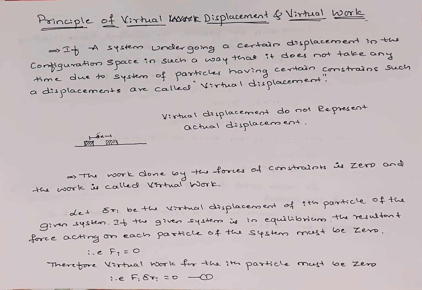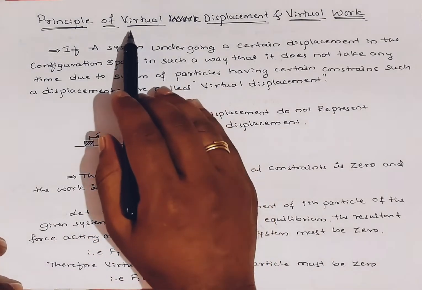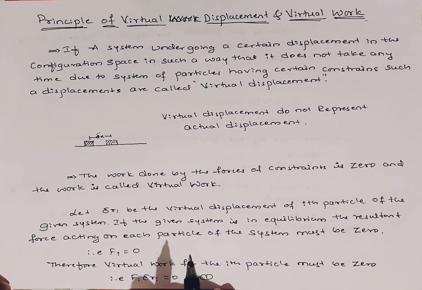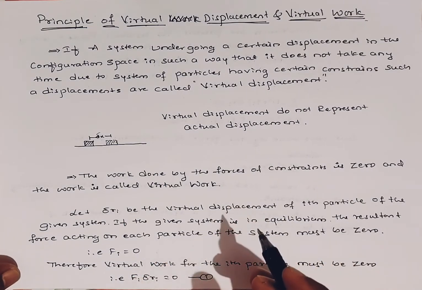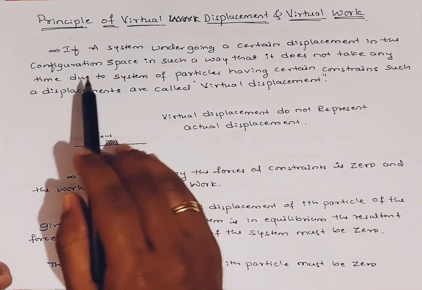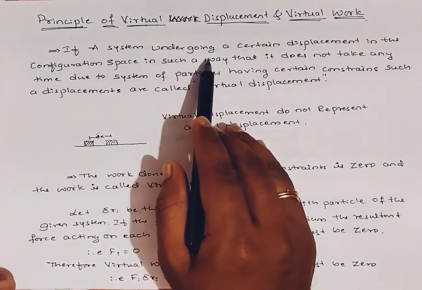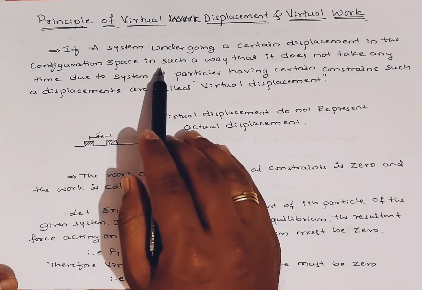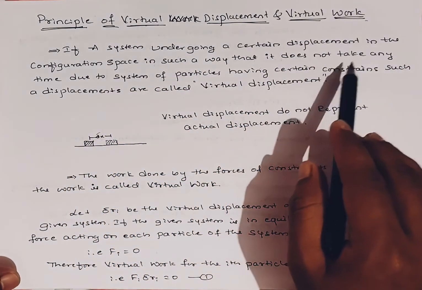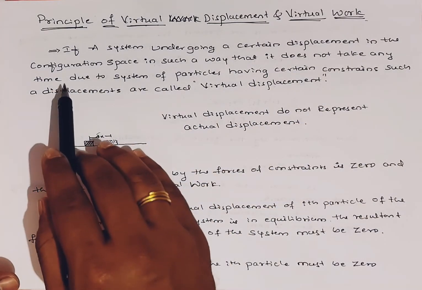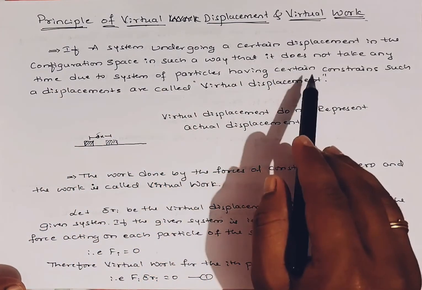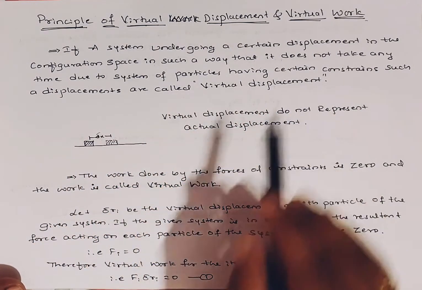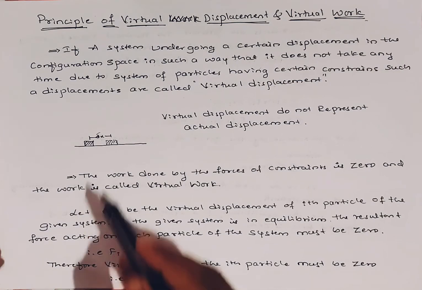Now here we are discussing virtual displacement. What is virtual displacement, and what is the principle of virtual displacement? Let us see. If a system undergoes a certain displacement in the configuration space in such a way that it does not take any time, due to a system of particles having a certain constraint, such displacements are called virtual displacements.